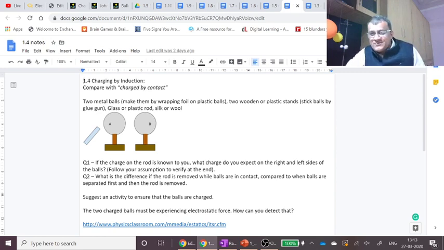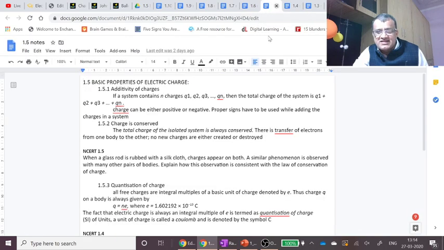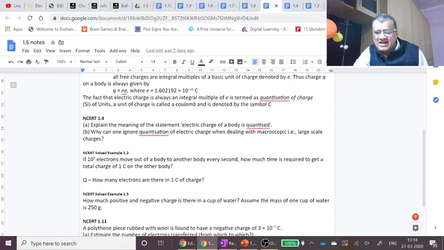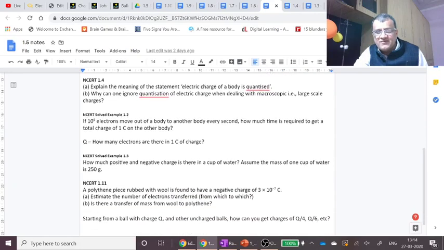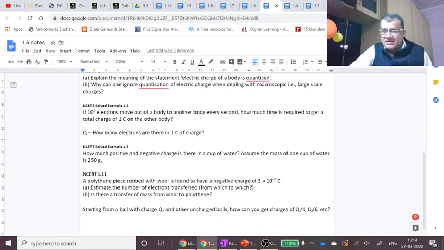Okay, so I said I'll restrict the class to around 40 minutes, but if you allow me, quickly I'll give you one or two numericals. We will do 1.5, and there are some simple numericals in NCERT 1.5. For example, when you say this has been charged, that has been charged, the ball has been charged, how many electrons have moved.